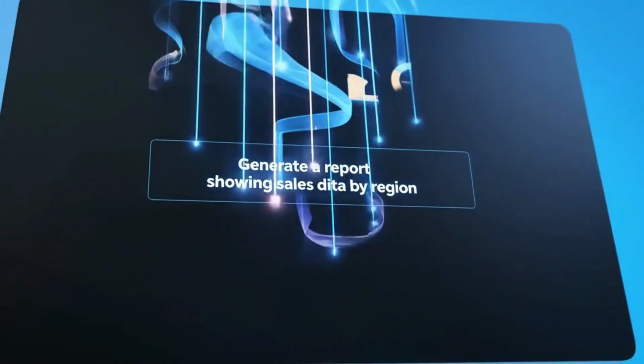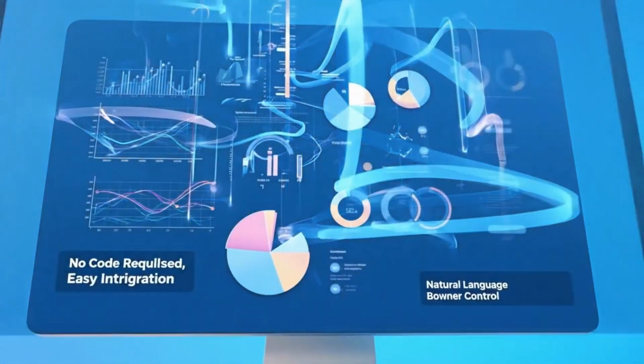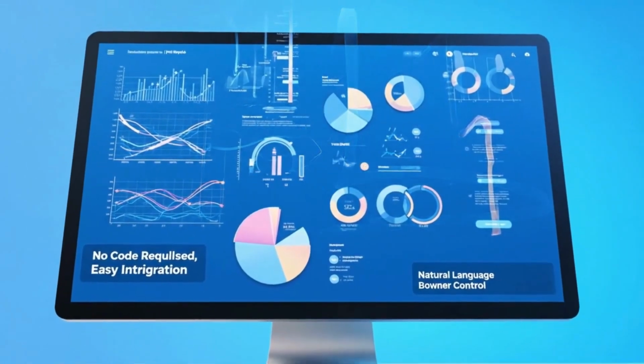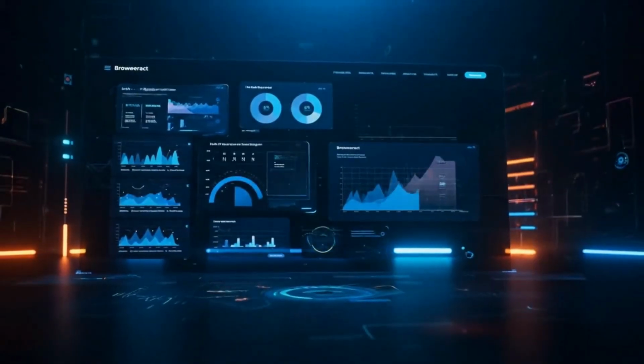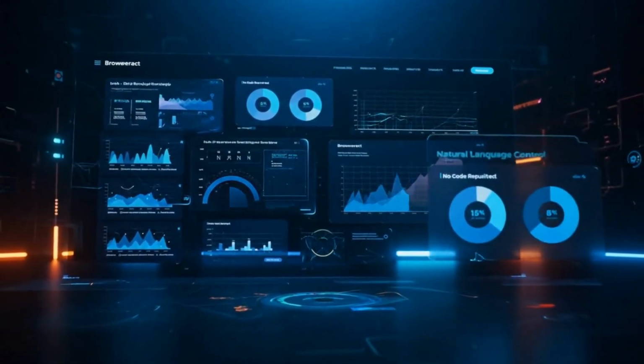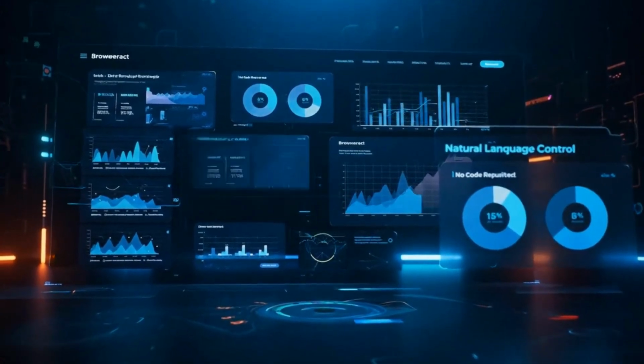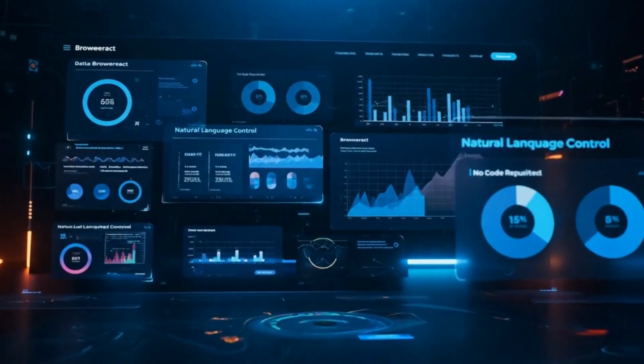This is where BrowserAct shines. No code, no barriers, just pure power. Our AI platform lets you extract web data with astonishing ease. Simply tell your browser, in plain English, what you need. BrowserAct's AI agent understands your intent, turning complex tasks into effortless clicks.